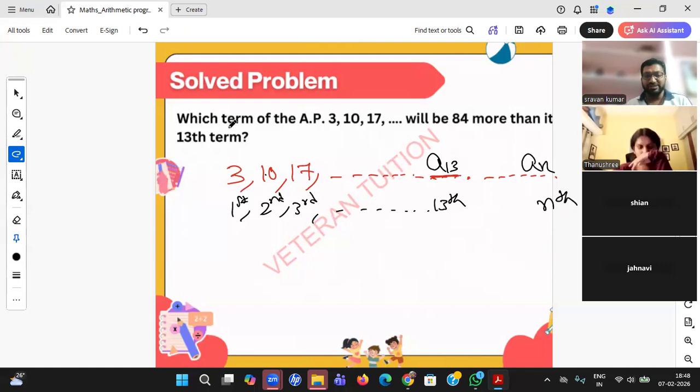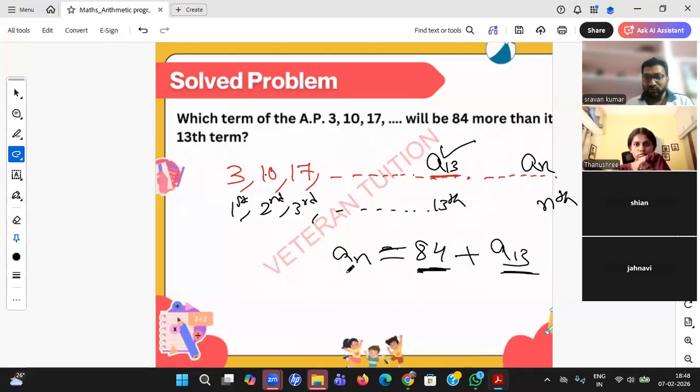A of n will be 84 more than the 13th term value. You see, 84 is a value, A13 is a value, A of n is a value. If students are getting something like A of n equal to A84, that's wrong. It is not the 84th term, it is saying the value 84, beta. A of n equal to 84 plus A13 should be the answer.